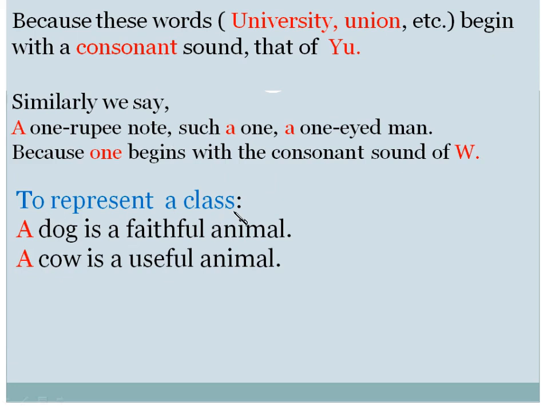And to represent a class, a dog is a faithful animal, a cow is a useful animal. We use article A here because now we are not talking about a particular dog. We are talking about the class. All dogs are faithful animals. It is showing the habit of animals.